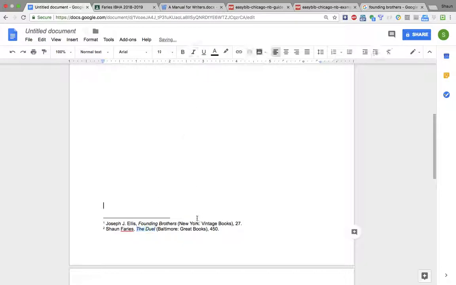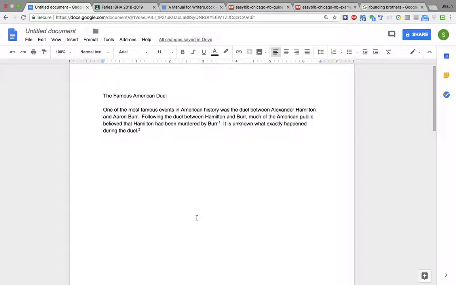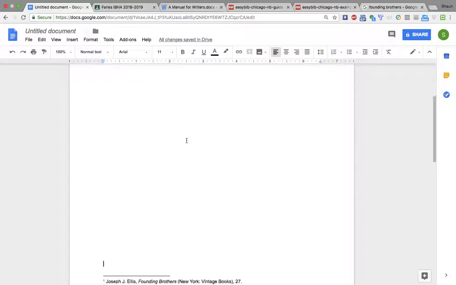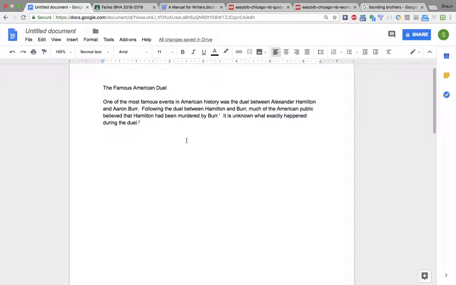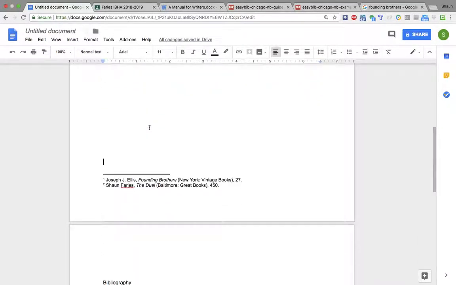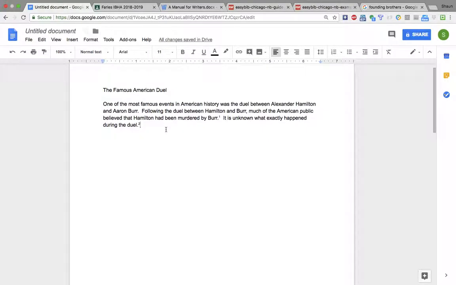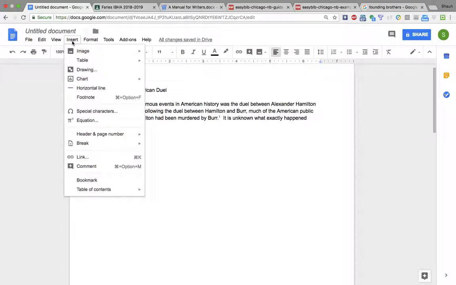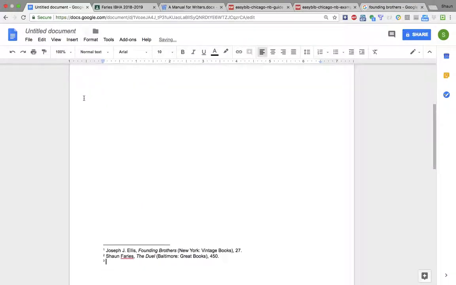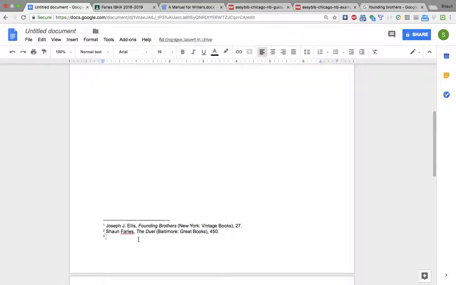Okay. All right. So now I've got two footnotes. Now let's say this idea from me, let's say that Ellis also says the same thing, which he actually does on page 28. So what I would be able to do is corroborate. This is an idea that we've talked about, so I can go ahead and insert another footnote, and that'll create number 3.